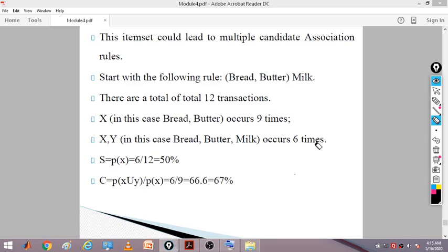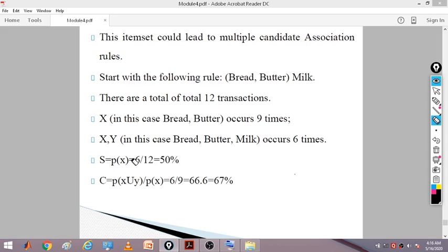Now we are defining the rules. So support: how often are x and y going together? That is 6 divided by 12, that is 50%. When the 3 items are purchased together, support is always saying how frequently x and y go together, x union y. So the probability of x union y will be 6 divided by 12, that is 50%.